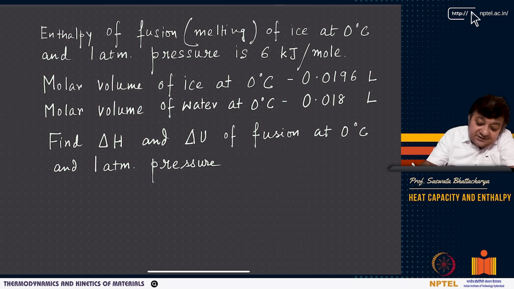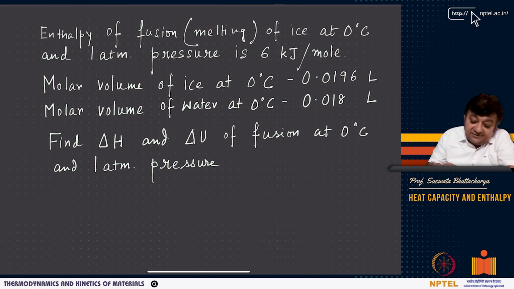At 0 degrees Celsius, both ice and water can coexist. Now enthalpy of fusion is like latent heat. The enthalpy, often called latent heat, of fusion of ice at 0 degrees Celsius and 1 atmospheric pressure is 6 kilojoules per mole. That means you have to supply 6 kilojoules per mole of ice to melt it at 0 degrees Celsius.